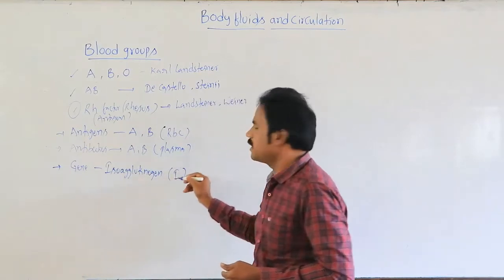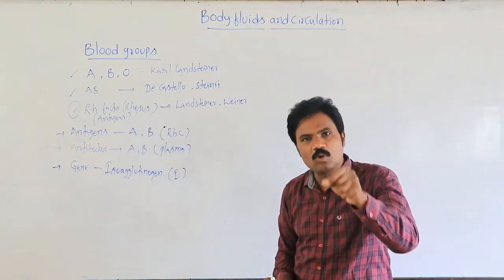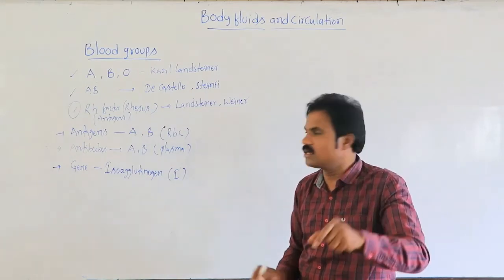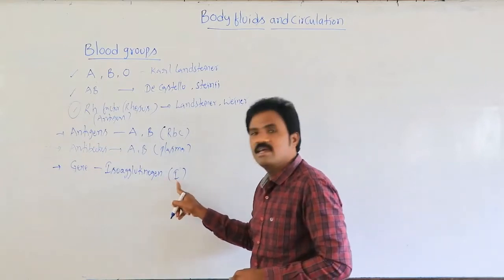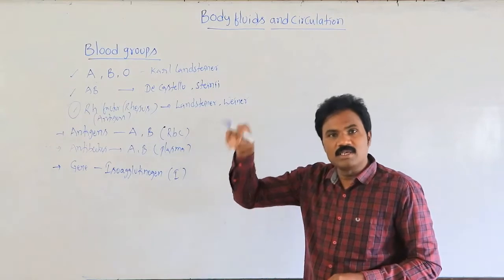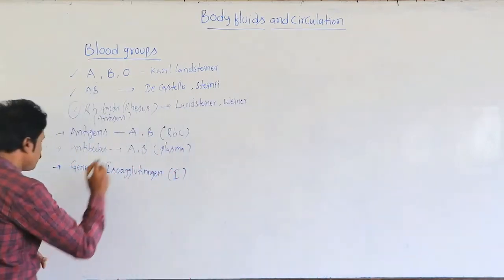Normally we call it I. The antigens of the blood groups are present under the I gene.